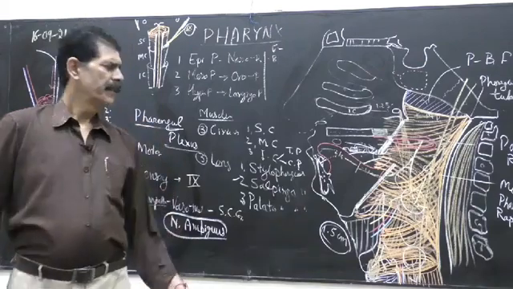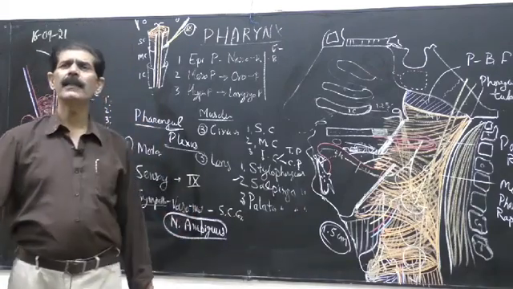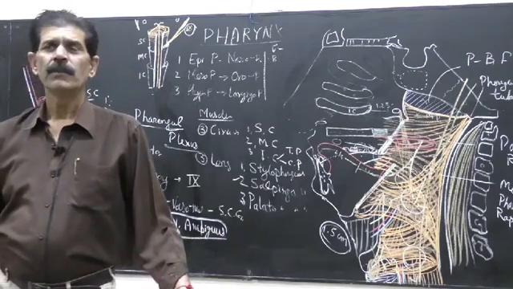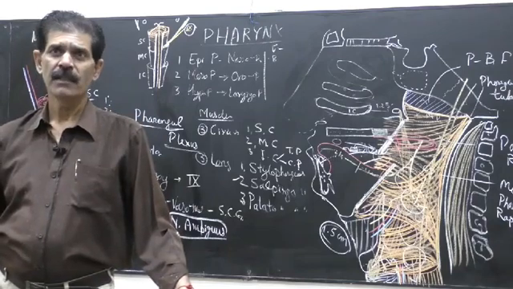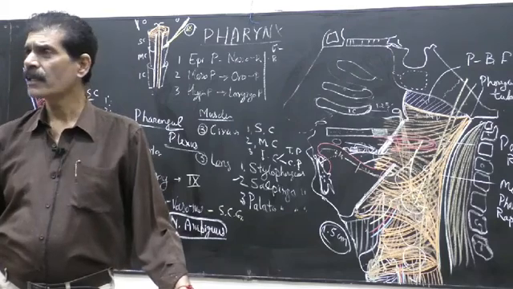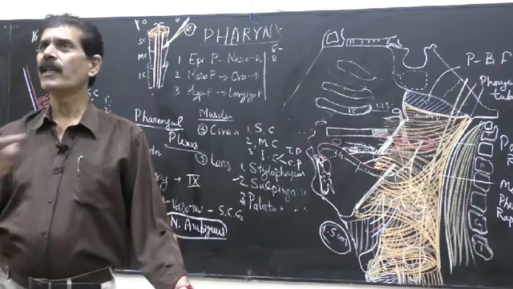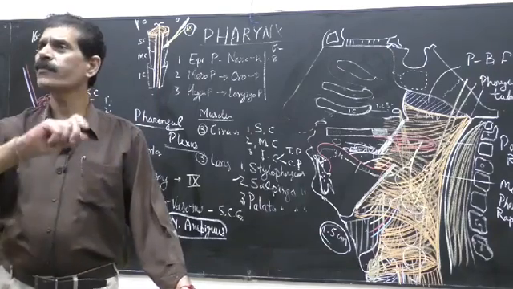Then the maxillary branch is also sensory; it comes to the pterygopalatine ganglion. So the pterygopalatine ganglion also has got the pharyngeal branches. It has got orbital branches, palatal branches, pharyngeal branches and nasal branches. You have done the pterygopalatine ganglion. So the pharyngeal branches come to the pharynx. So this is how this plexus is formed.